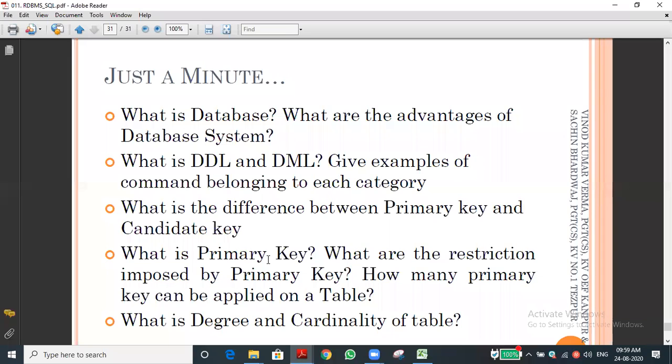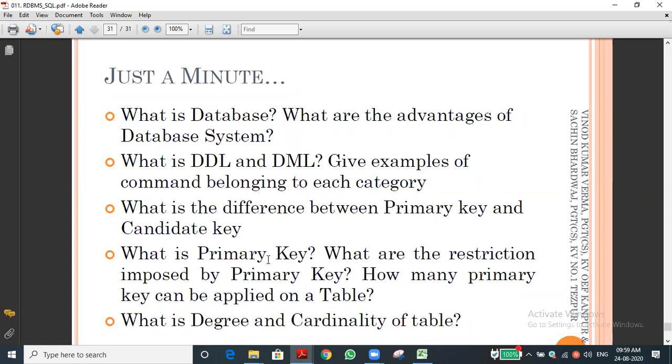So primary key will be unique over the tables, sir. Yeah, of course. But that's one of the things. Candidate key, no, that's what you have to say. Of course, primary key is unique. Through that only we can access the record. That is very important. Through the primary key, we can access the entire record. That is called primary key.